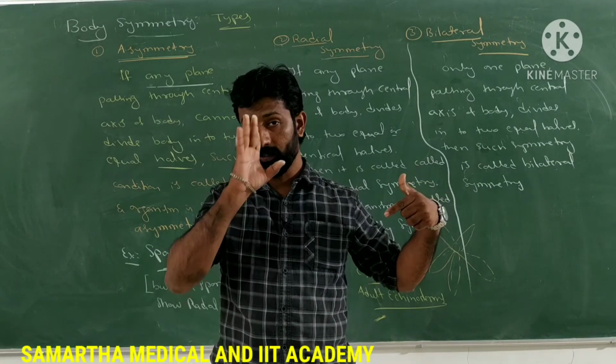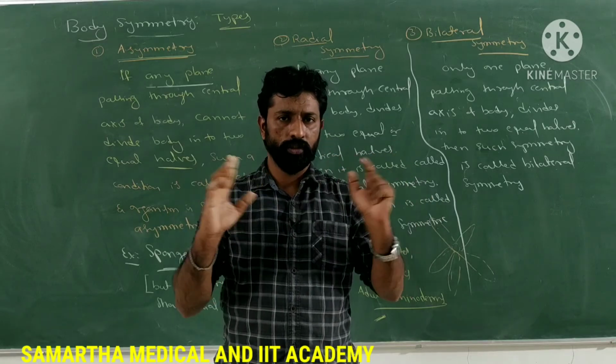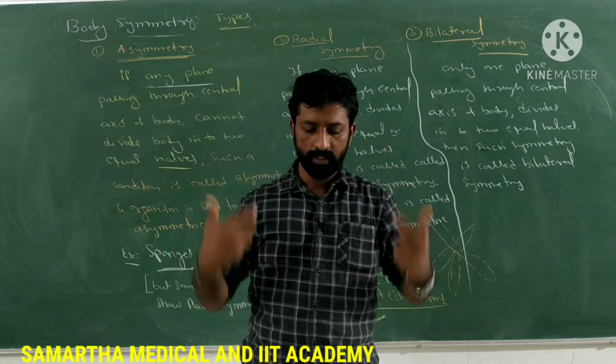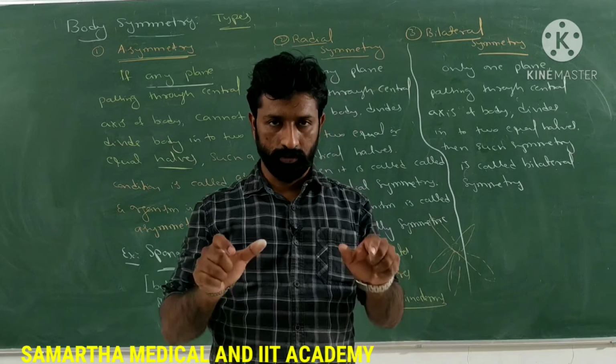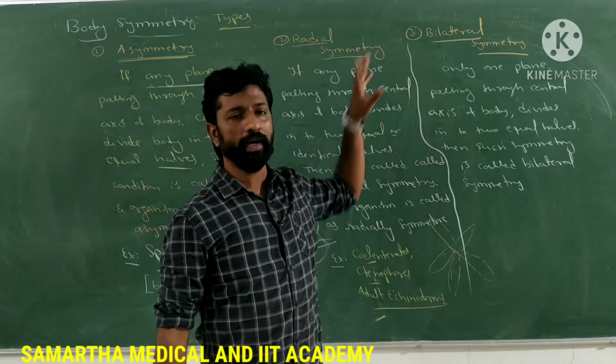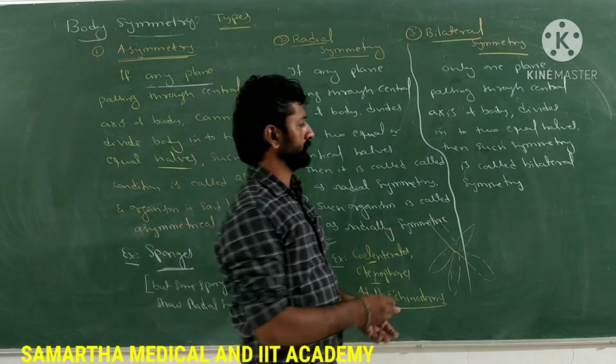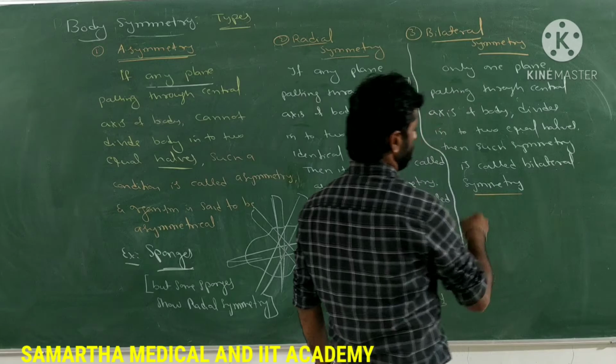Then one eye on the right side and one eye on the left side. So both halves get similar body parts. Then it is said to be what? Bilateral symmetry. Right. So such a condition is called bilateral symmetry.